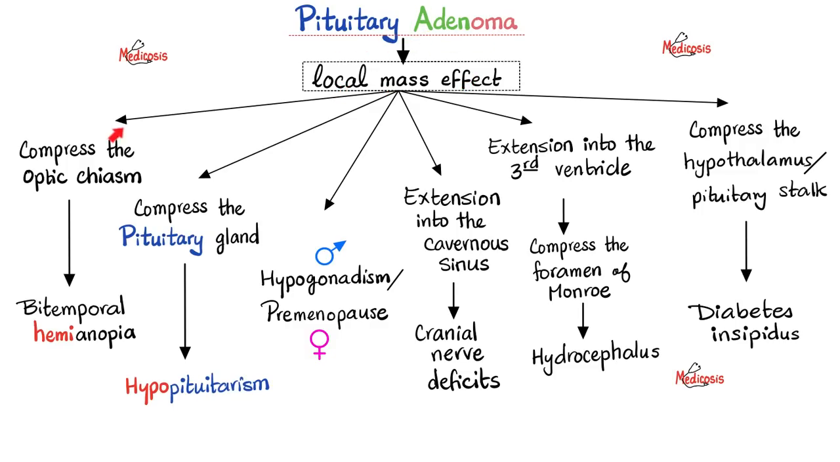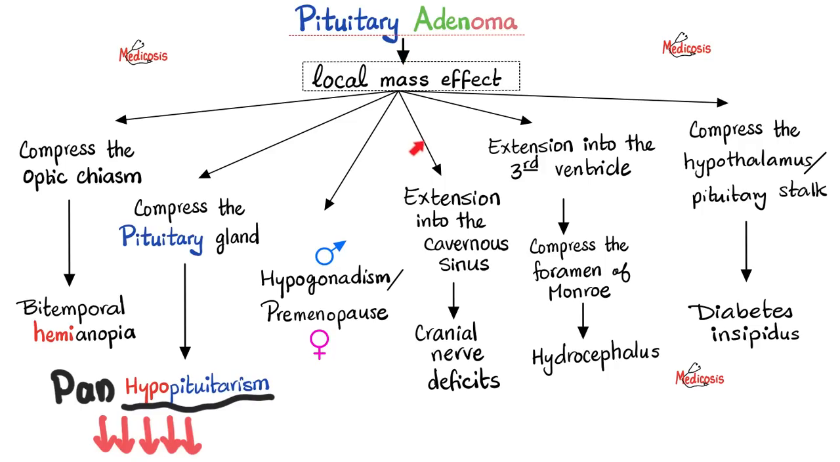This adenoma can compress the optic chiasm, leading to bitemporal hemianopia. It can compress the pituitary gland itself, leading to hypopituitarism. Sometimes it's even pan-hypopituitarism, where everything secreted from the pituitary decreases. So the growth hormone is low, TSH is low, ACTH is low, FSH is low, LH is low, prolactin is low, everything is low. Next, compression of the gonadotrophs in the pituitary can lead to hypogonadism or premenopause.